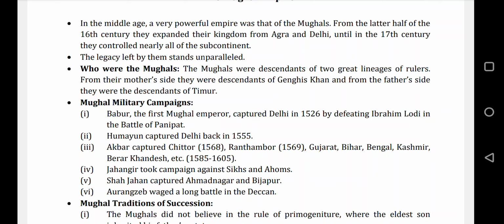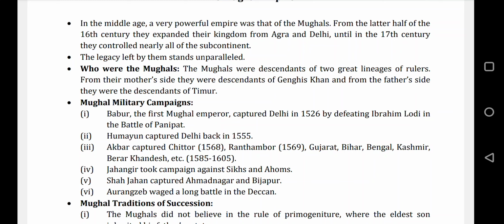At that time there was no India, so they used to call it the subcontinent, including Afghanistan, Bangladesh and all the nearby countries. They were controlling the whole subcontinent, leaving a small part of southern India.